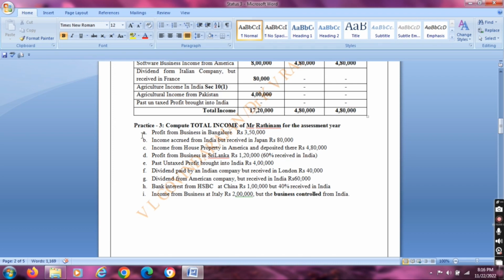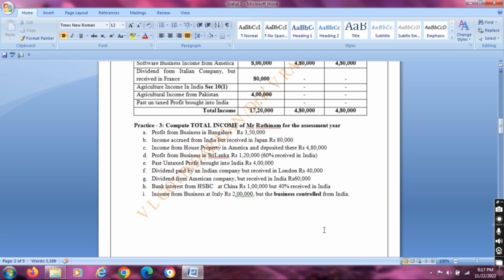Next one is bank interest from HSBC, Hong Kong Shanghai Banking Corporation, China, rupees 1 lakh, but 40% received in India. So the total income was taxable in the hands of resident and ordinary resident, and 40% was taxable in the hands of resident but not ordinary and for non-residents.